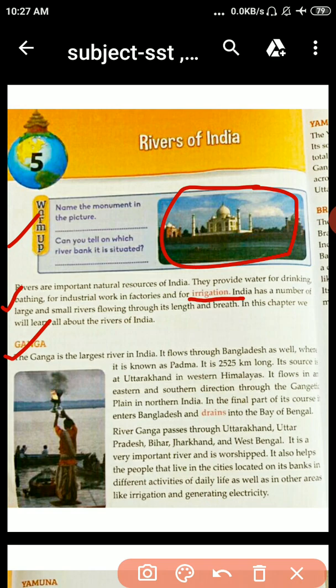River Ganga passes through Uttarakhand, Uttar Pradesh, Bihar, Jharkhand and West Bengal. It is a very important river and it is worshipped.